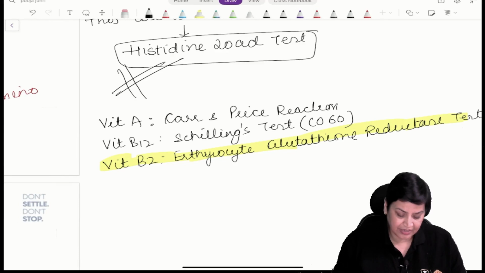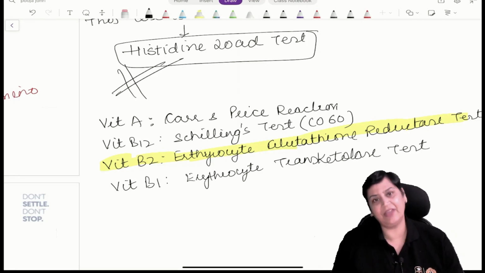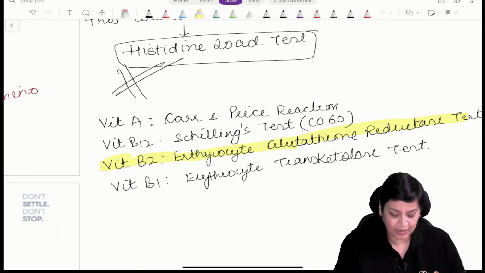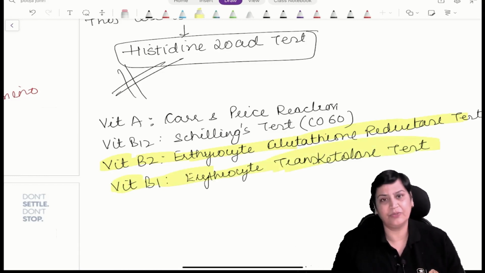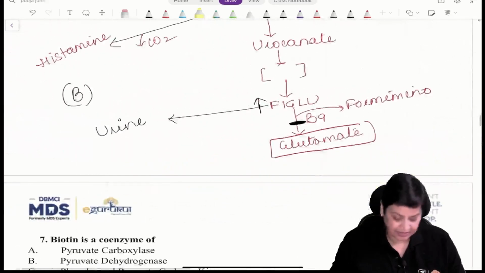And since we have written vitamin B2, I would like to mention vitamin B1 also. For vitamin B1, the test is the erythrocyte transketolase test. Again a very important question which you saw was asked in this test also. Clear? So here the answer is B.